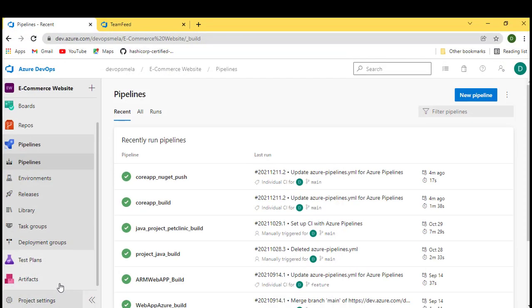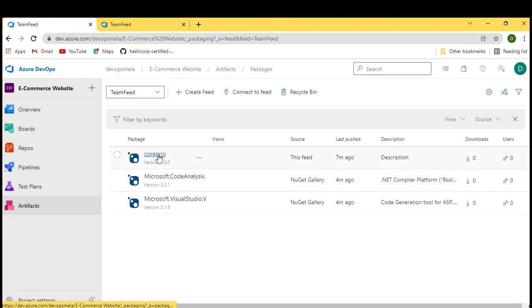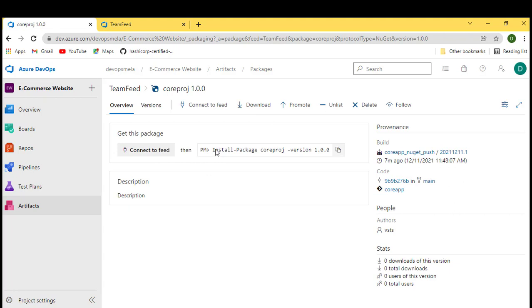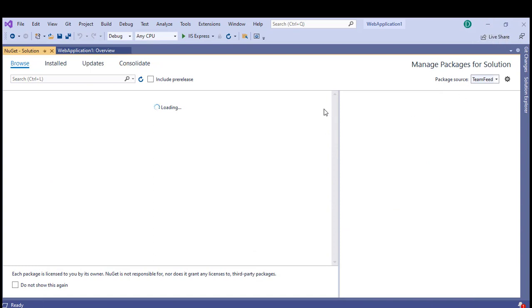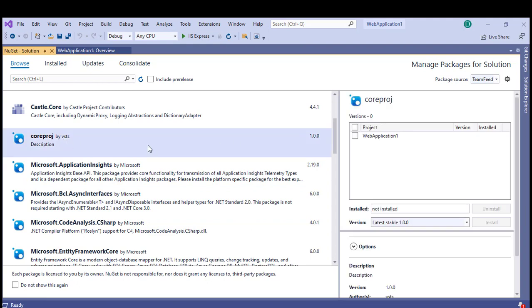In the meanwhile, if you want, you can go back to your artifacts. This is the artifact you're looking for, correct? Go inside it. This is the command you can even run through PowerShell, a NuGet PowerShell, in order to install this feed. I'll show you this also. Let's wait. Okay, this source is taking a bit of time. It's connecting to my private source and it will get all the packages. Okay, here we go. So this is the package we are looking for.